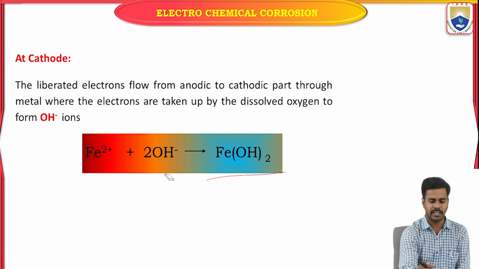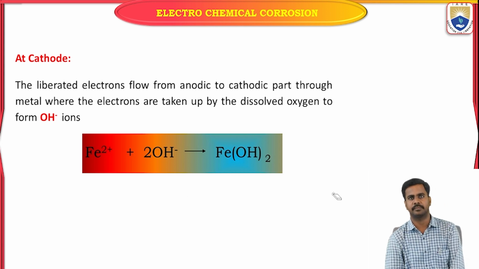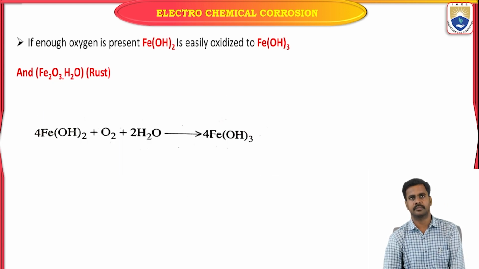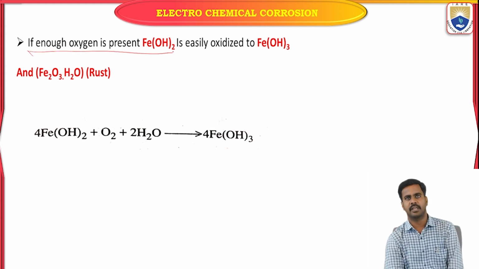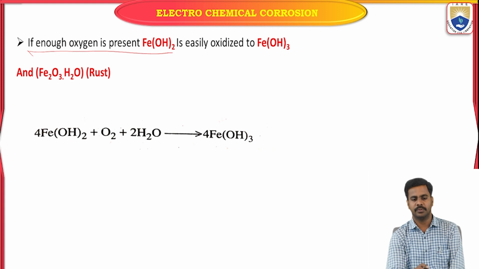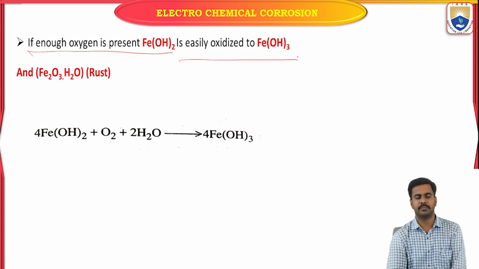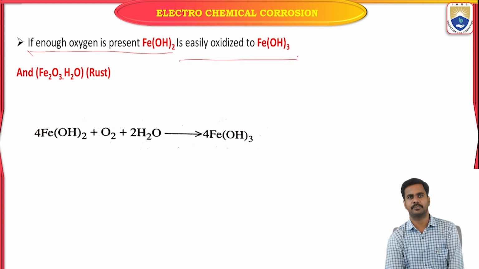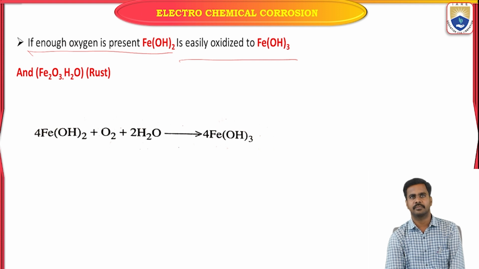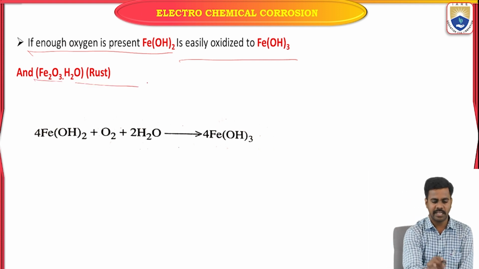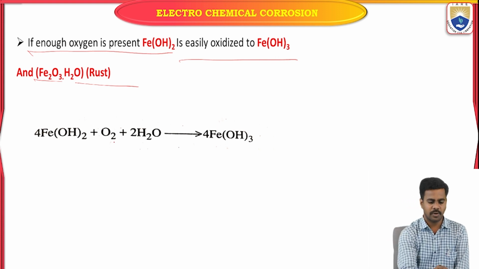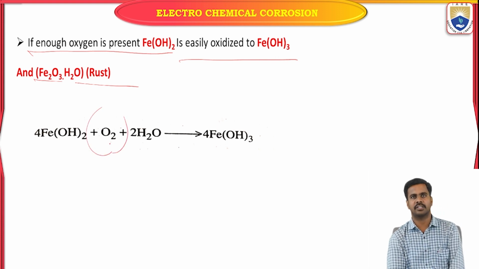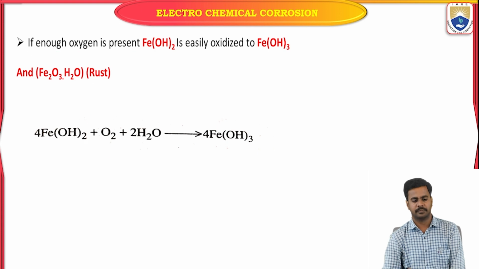That is the rusting of iron. If enough oxygen is present, Fe(OH)2 is easily oxidized to Fe(OH)3 and Fe2O3·H2O, that is rust. This is possible when excess oxygen is present in the environment.